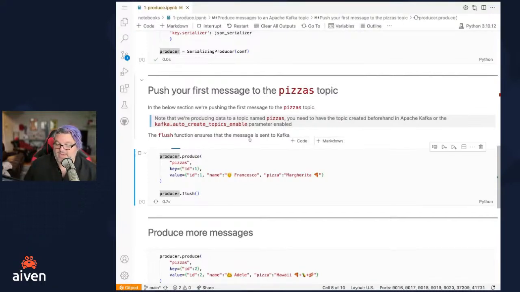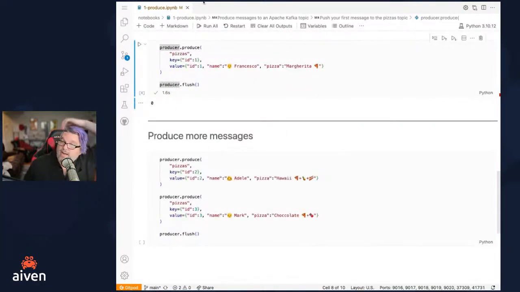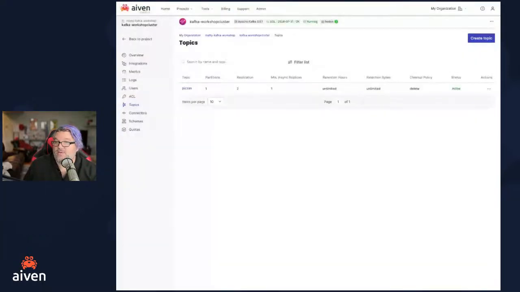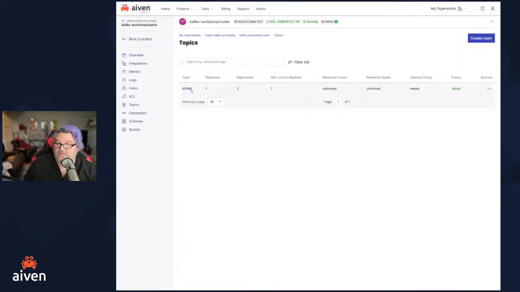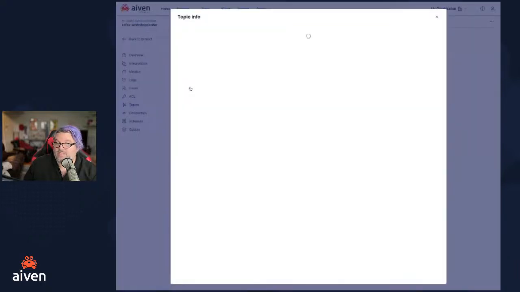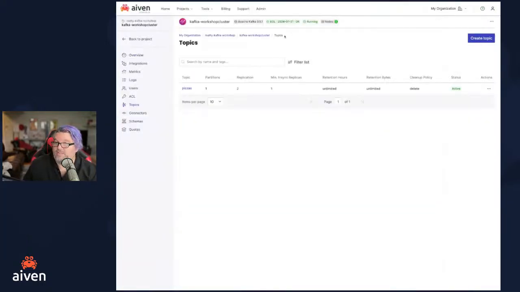So we're going to go ahead and execute this cell. It's going to create that, and we can see that the message was sent into our topic. And again, if we go back to our cluster and click on topics, we now see there is a topic called pizzas. So it did create that one for us. And if we even click in the messages, oh, no, that's not what I wanted to do. We're going to read the messages in another way, but we can see that it was able to create that topic, and we have one message in there.